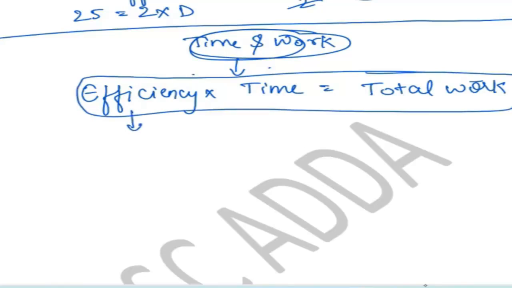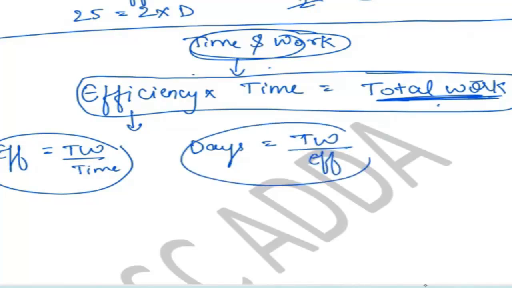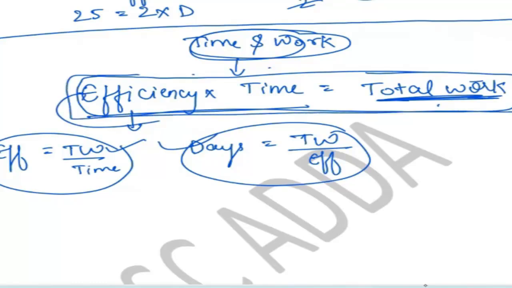Now, how will you find out the efficiency? Efficiency will be total work upon time, with time going in the denominator. Efficiency is equal to total work upon time. How will you find out days? Days is equal to total work upon efficiency. If you have to find out the total work, you multiply efficiency into time. So all these formulas are derived from this single formula. If you remember this formula, then you don't need to remember these too.